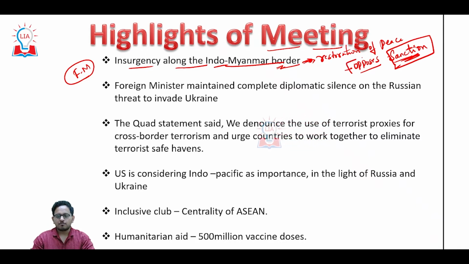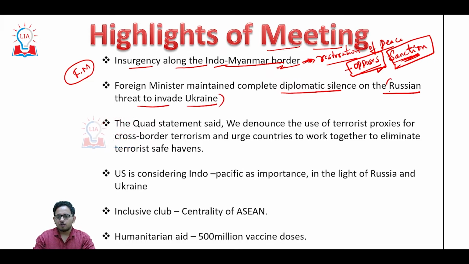So the Indian Foreign Minister outrightly said that India opposes the sanctions on Myanmar, but India is committed to the restoration of peace in the country.